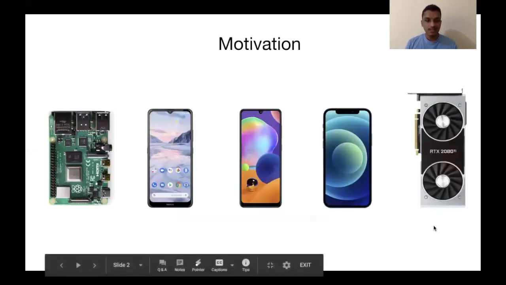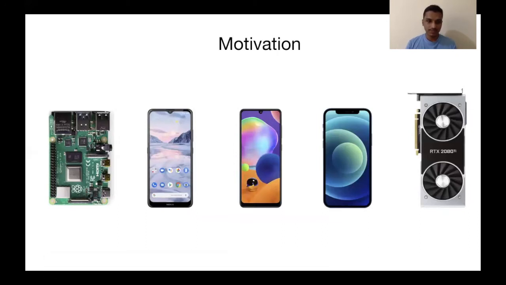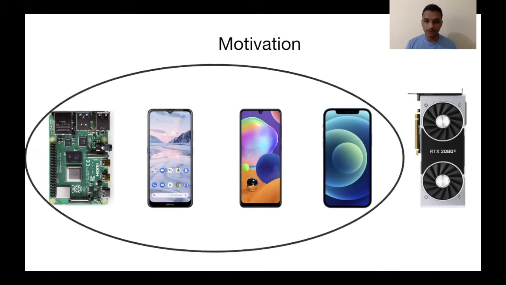So, what was the motivation behind doing this work? As you can see in this image, there are quite a number of devices: a Raspberry Pi, which you can consider as an edge device, a low-end mobile phone, a high-end mobile phone, and then a GPU. Most common deep learning models are easily able to run on a GPU, but they are not easily able to run on the other four devices. When we want to bring machine learning from research to production level systems, this causes a big problem because most of these mobile phones are the production level systems where we want our models to run.